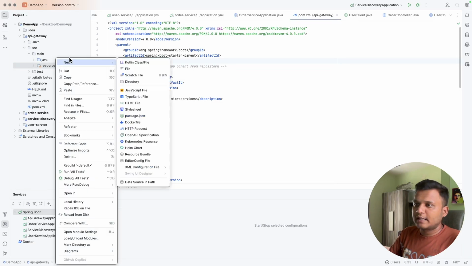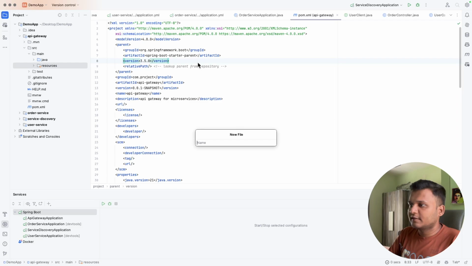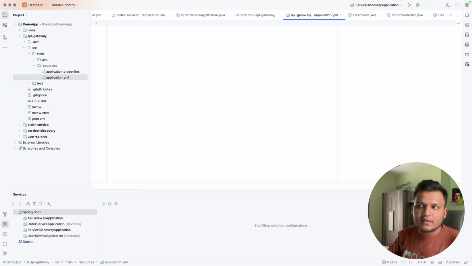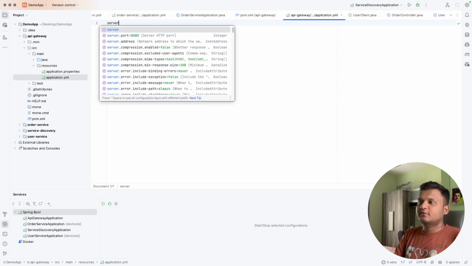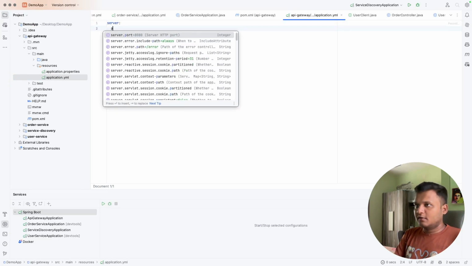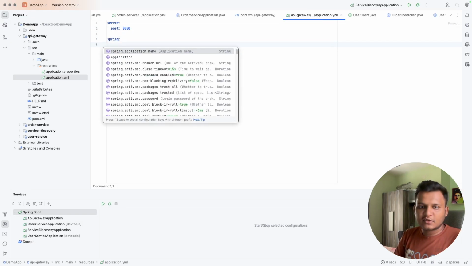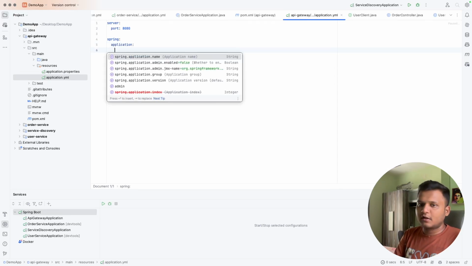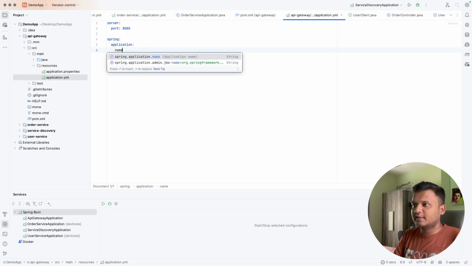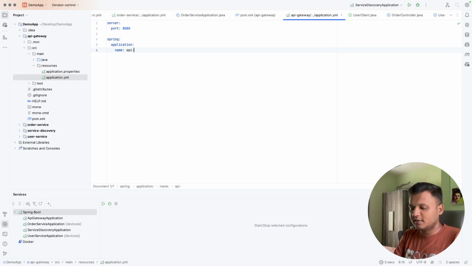We need to add one application.yml to add the configuration regarding the API gateway. So here we will set the port as 8080, and now we want to do some configuration of the endpoints. Let me give the name as API gateway.